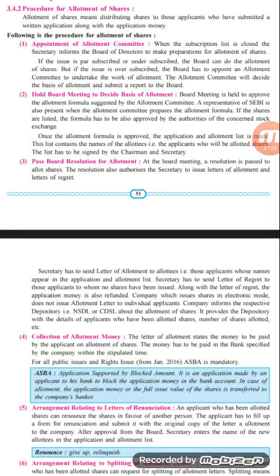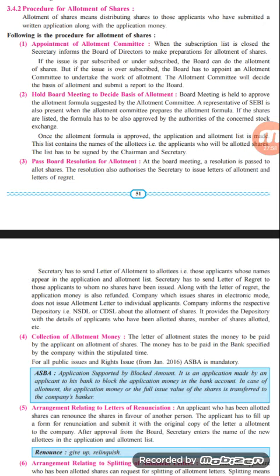Accordingly, the people need to get the shares. The people who are going to get the shares will get the letter of allotment, and the people who have not got the shares get the letter of regret. The secretary has to send the letter to allottees, that is the applicants whose names appear in the application and allotment list. The secretary has to send a letter of regret to those to whom the shares have not been issued.